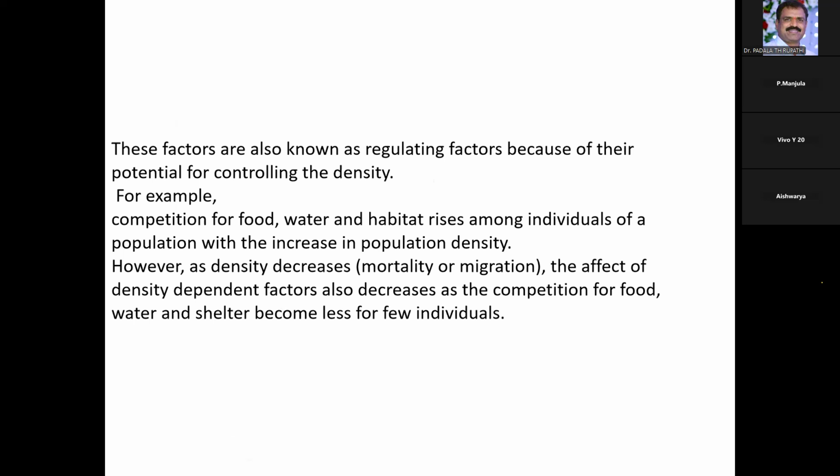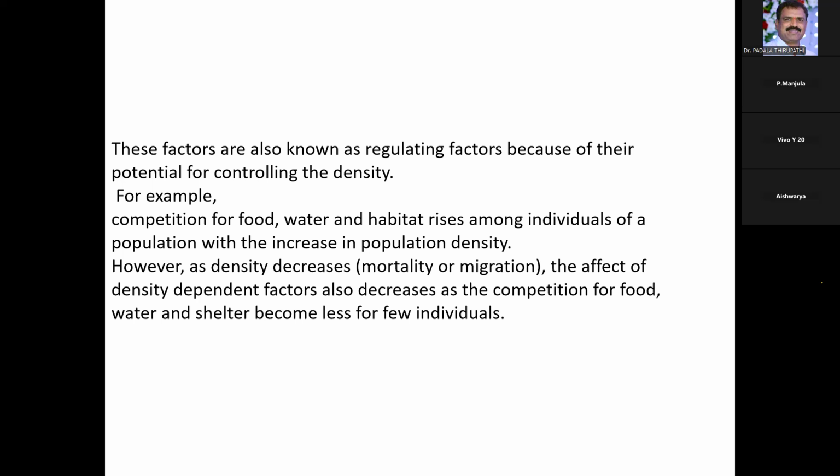These factors are also called the regulating factors, because of their potential for controlling the density. For example, the competition for food, water, and habitat rises among the individuals of the population with an increase in the population density. However, the density decreases as the effect of the density dependent factors also decreases, as the competition for food, water, and shelter becomes less for few individuals.